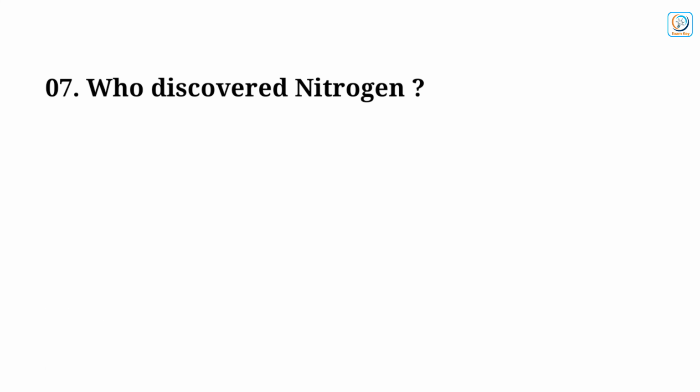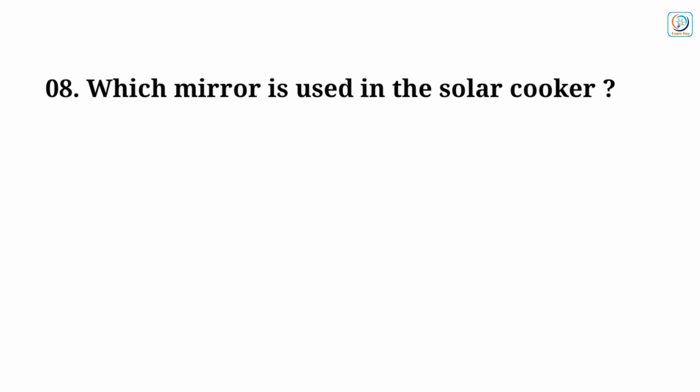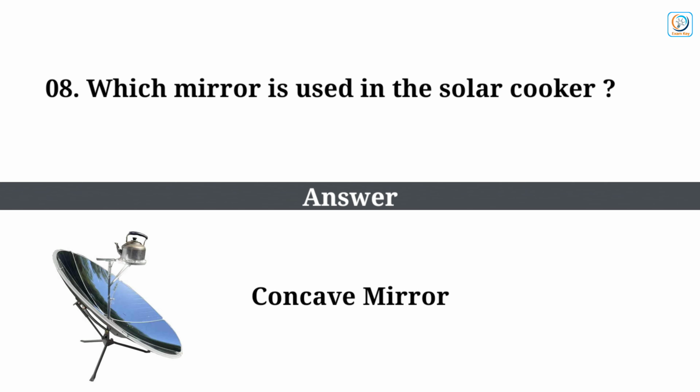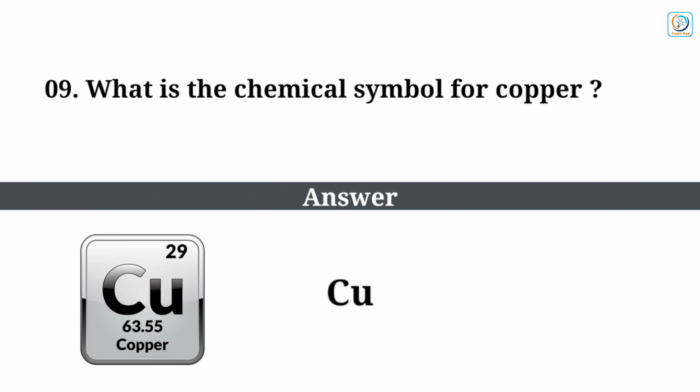Who discovered nitrogen? Answer: Daniel Rutherford. Which mirror is used in the solar cooker? Answer: concave mirror. What is the chemical symbol for copper? Answer: Cu.